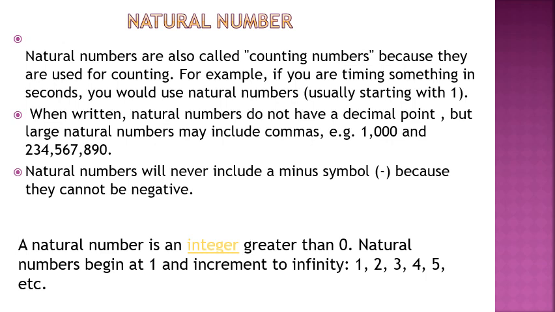A natural number is an integer greater than 0. We can also define it this way: a natural number is an integer greater than 0. Natural numbers begin at 1 and increment to infinity. That means it starts from 1, 2, 3, 4, 5, and so on. It continues.